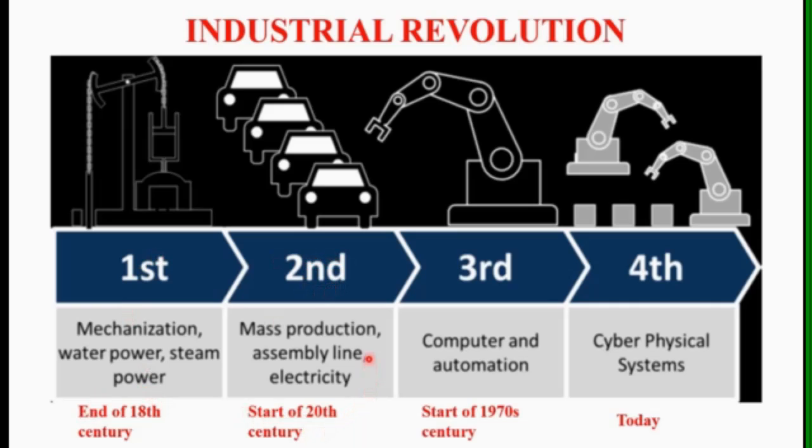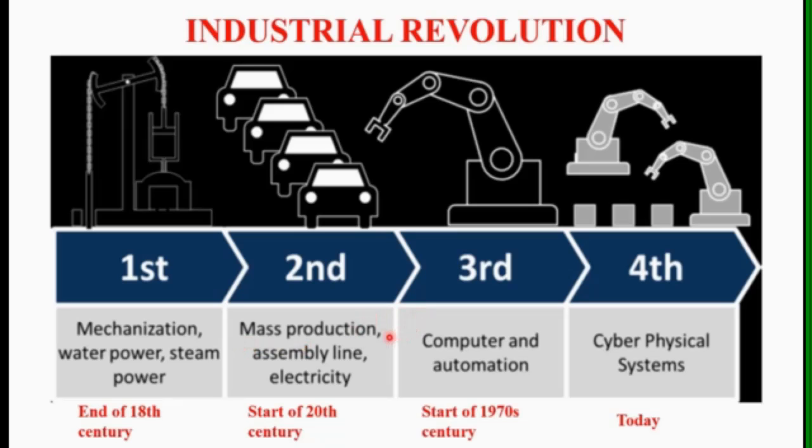In the second phase of the Industrial Revolution, mass production and assembly lines were started, to meet the requirement of the number of products or components and reach the customer's requirement.